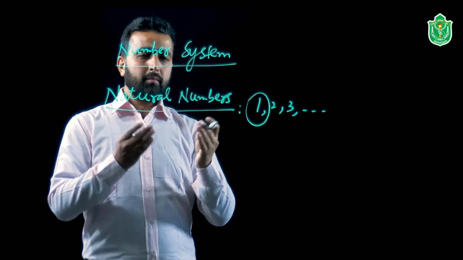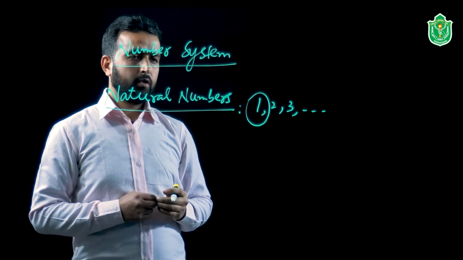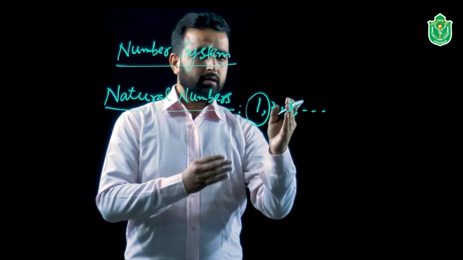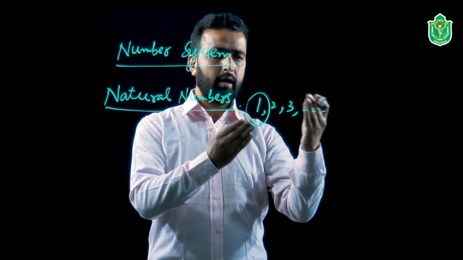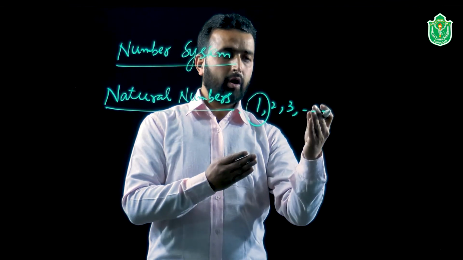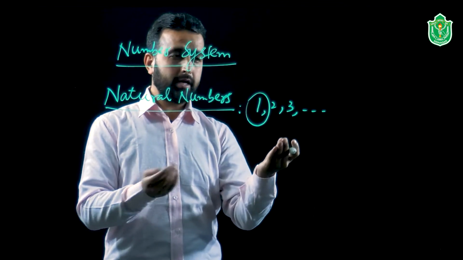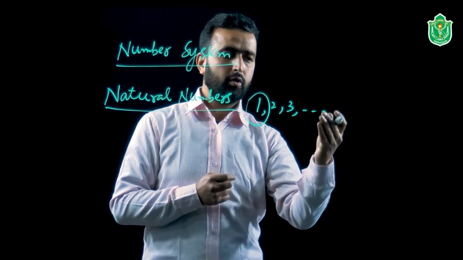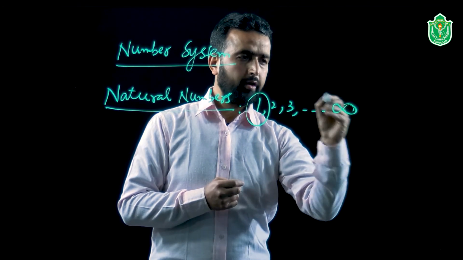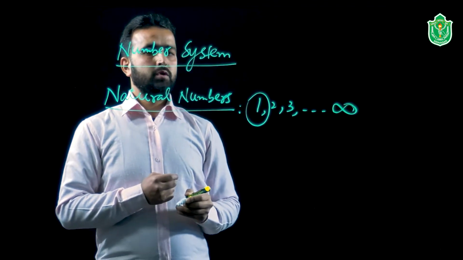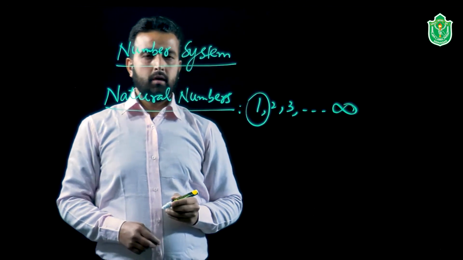And what about the largest natural number? You can see the natural numbers don't have any limit, they don't have any end. So we cannot find any largest natural number. So what can you say about that? The largest natural number is not defined. So these are the natural numbers.